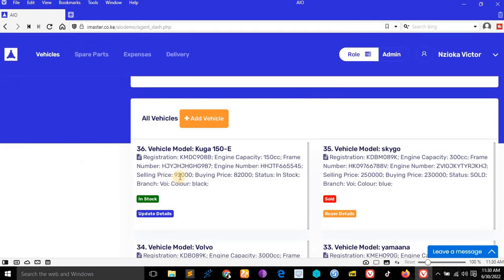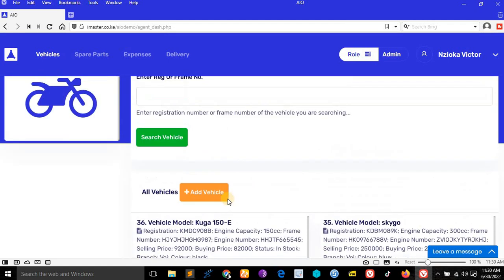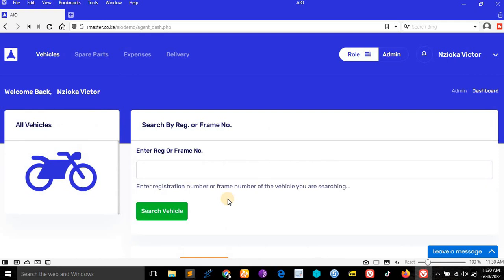So if you see 82, 92, the boss can see the buying price and selling price, but the user cannot see it. I'll show you everything. It's not a big deal. Good. So let's go to selling this vehicle.